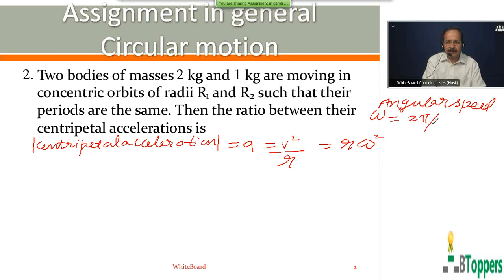The angular speed or magnitude of angular velocity in uniform circular motion can be written as 2 pi by capital T. Capital T is the time period of revolution. Here time periods are same for both the particles. Therefore angular speed omega will be the same for both the bodies.